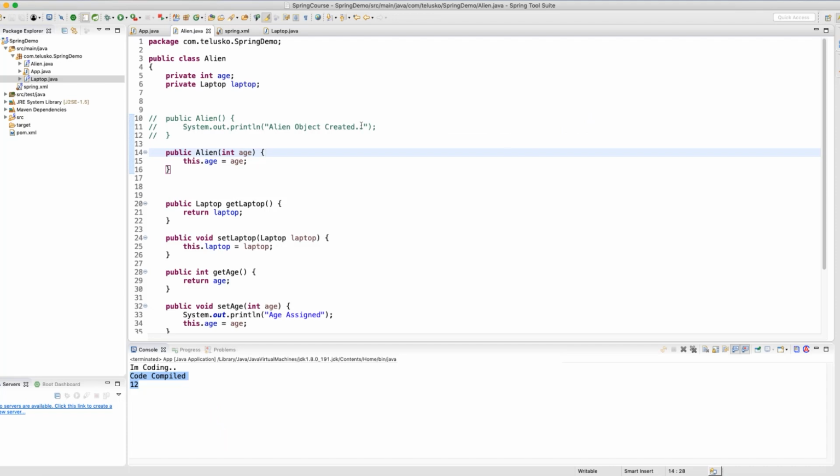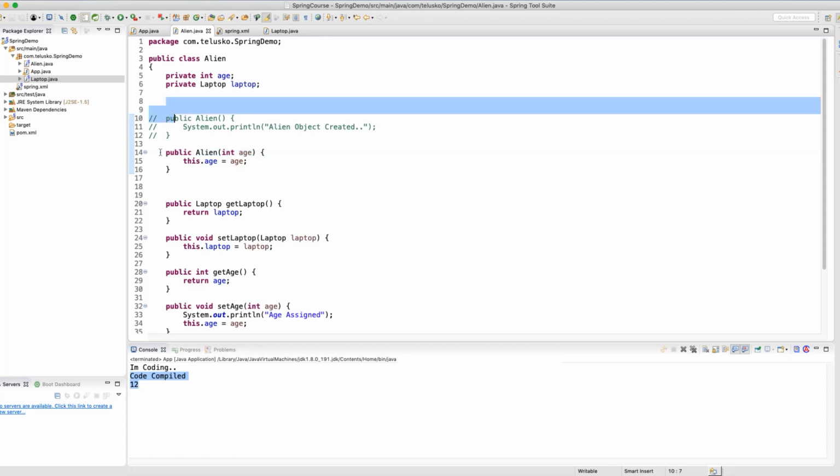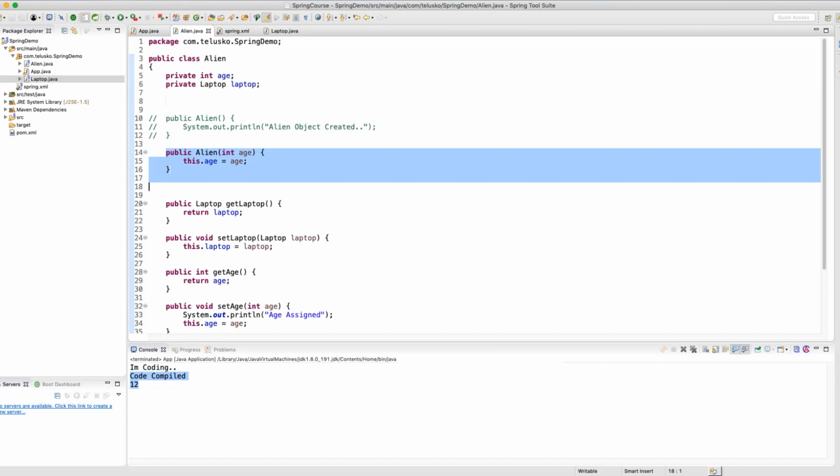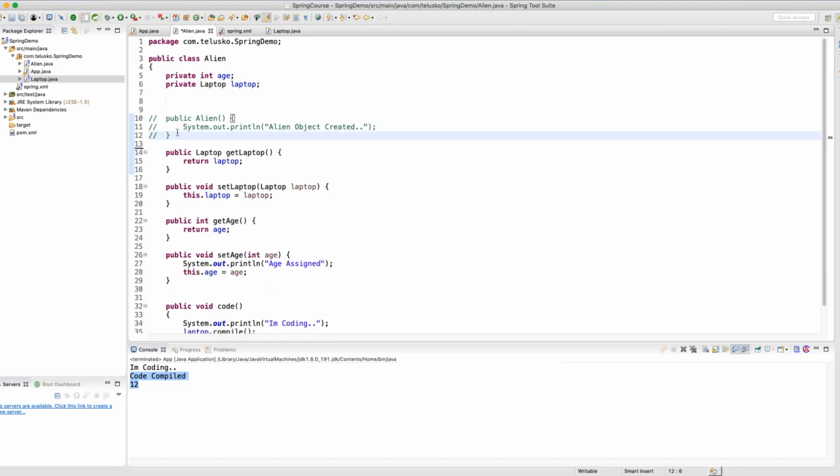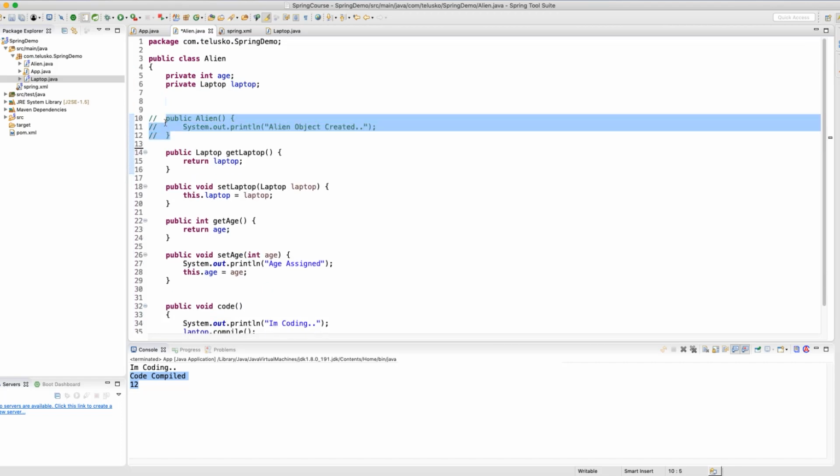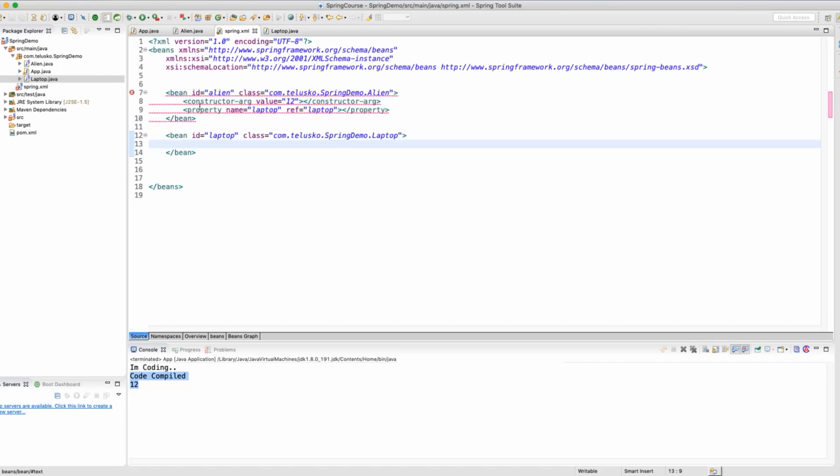So before continuing, let me just do some changes here. For example, I don't want to use constructor injection anymore. Let me go back to my property, and for that, we also need a constructor here. And then in the Spring XML file, of course, I want to go back to the properties. I will say undo, undo, undo, and we got it. Okay, now what are the things we need?